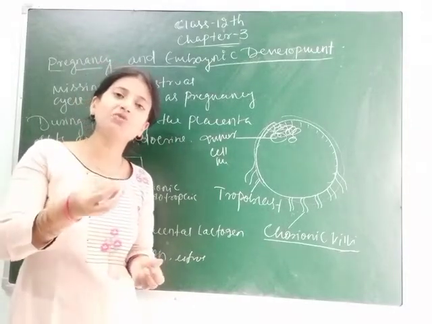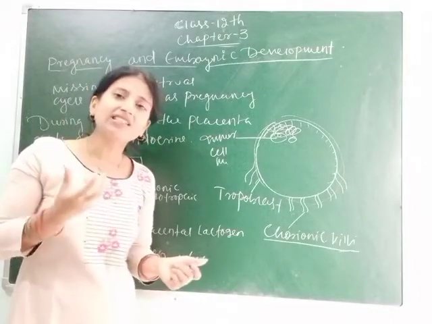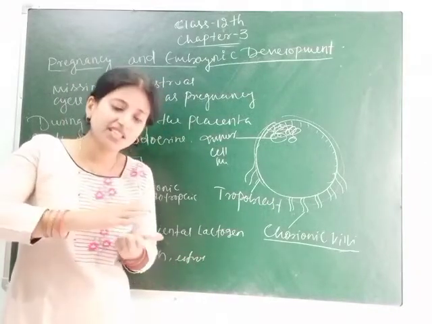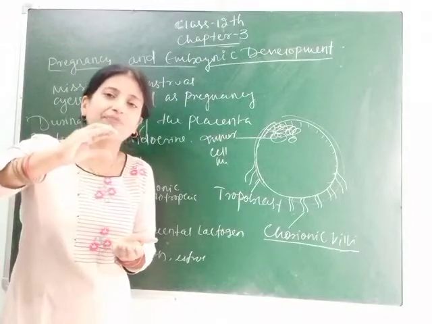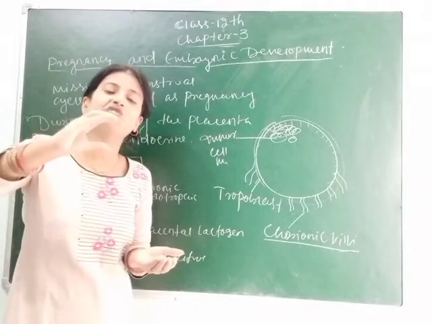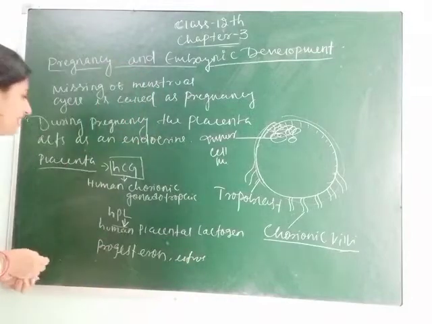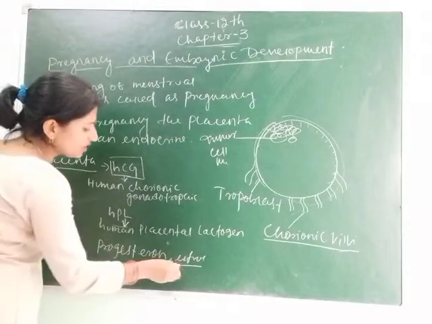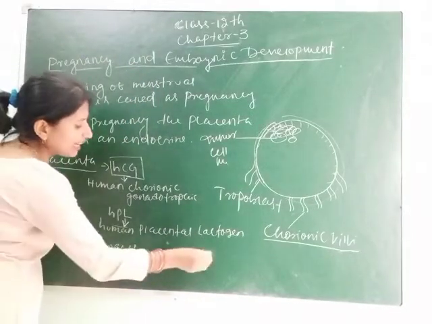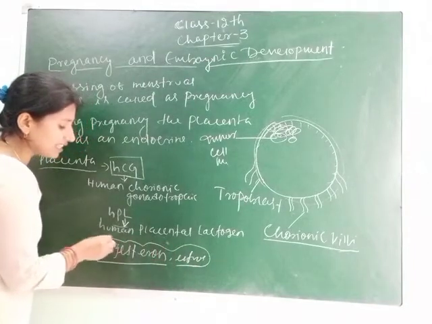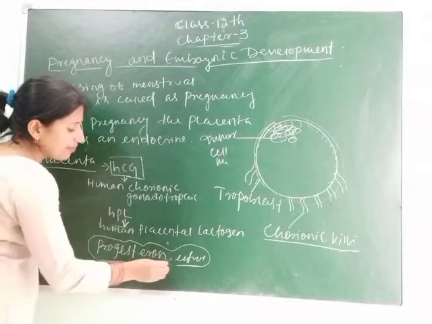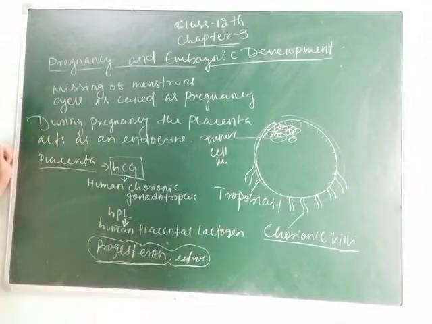So from the corpus luteum a large amount of progesterone is secreted, which thickens the endometrium. Why does the endometrium need to be thick? Because implantation occurs on the endometrium. So simple. Next, estrogen and progesterone, you know that their secretion helps in the mid period, as well as, if fertilization occurs, their secretion helps in the pregnancy.